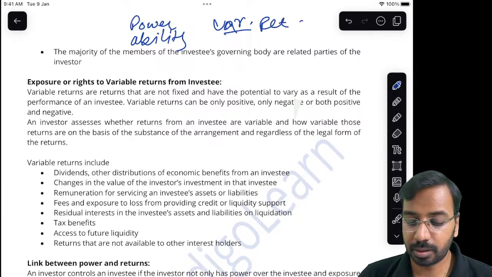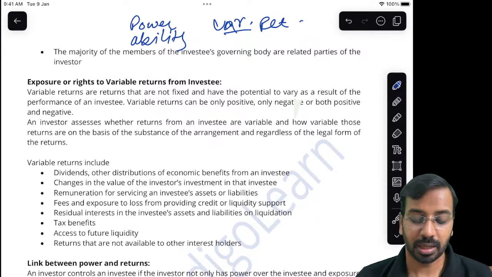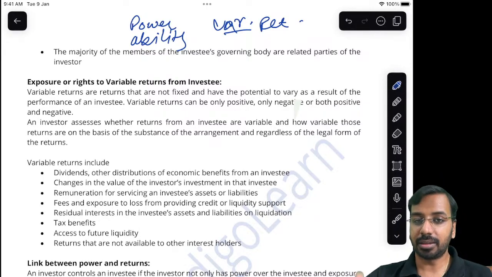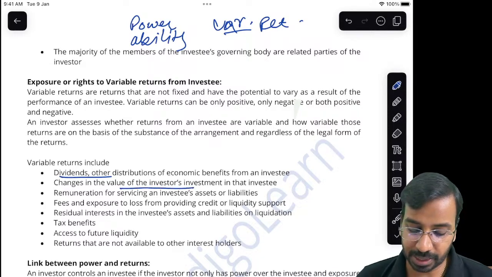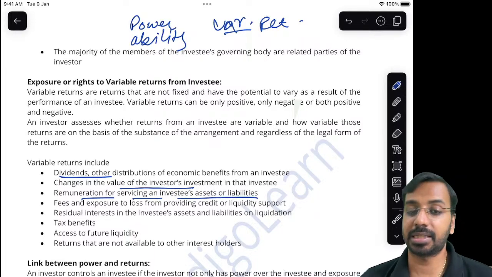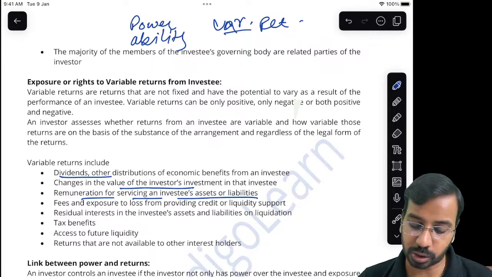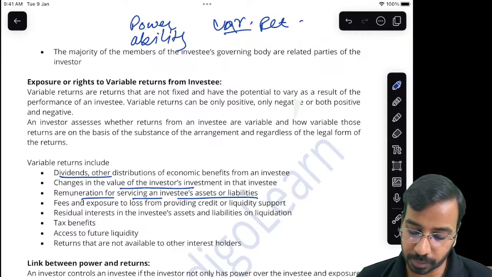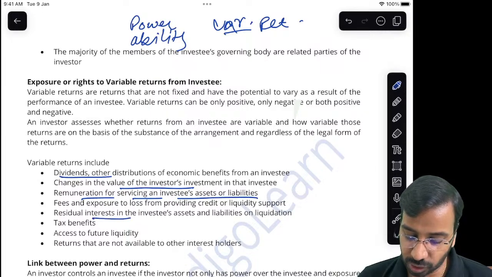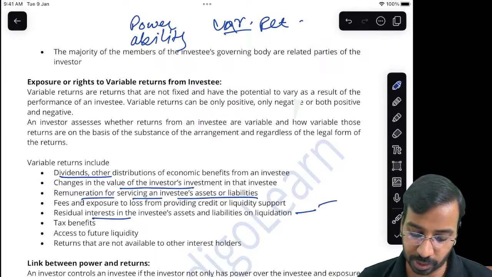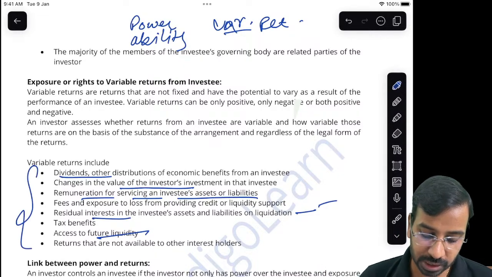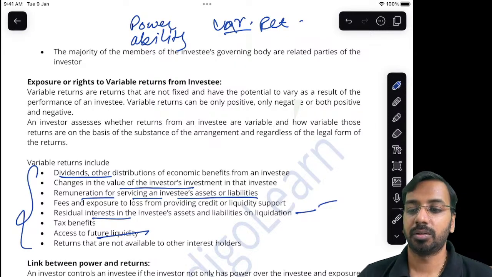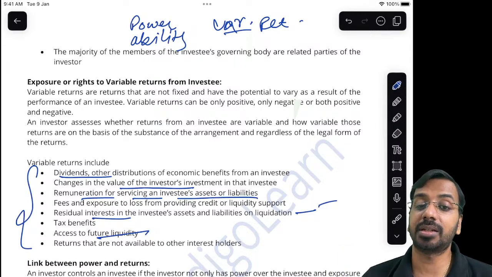variable return. Now what is this variable return? Variable return, as I said, is that the return that I am exposed to is variable. For example, dividends are variable, value of my investment is variable, remuneration for servicing investee's asset. So if I am getting some remuneration for managing asset, then also that could be variable, or any residual interest at the time of liquidation, this is also variable. Future liquidity, can I get future loan, that is also variable. So any of these returns can be variable which the investor is exposed to.